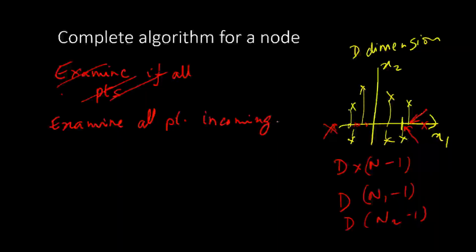And then we will recurse over the children nodes. So this is for one node, and this works for the root node also, and it has a termination condition for leaf nodes also.